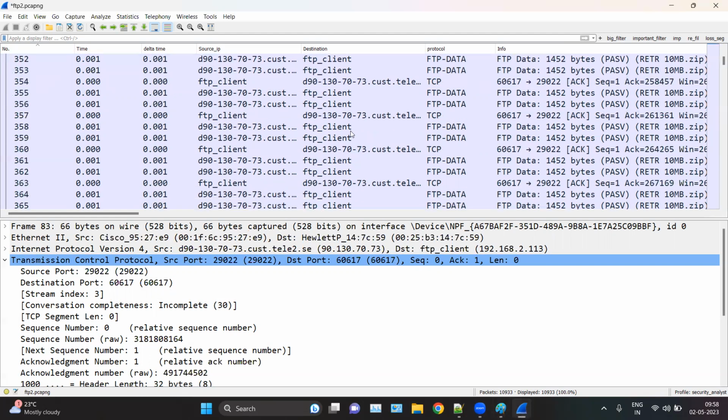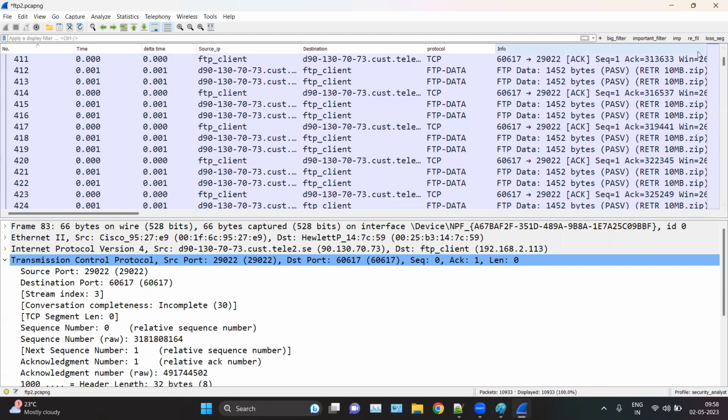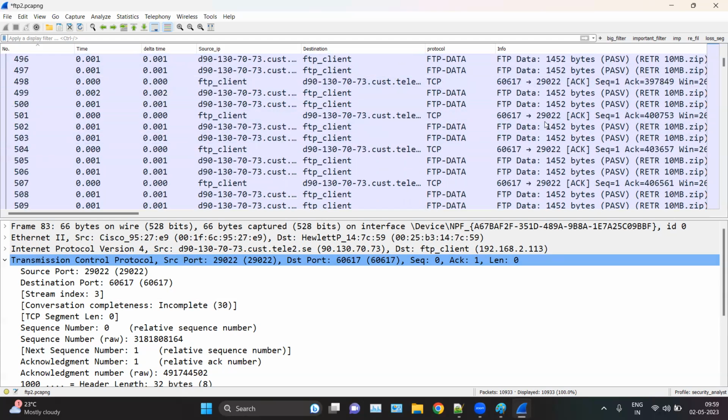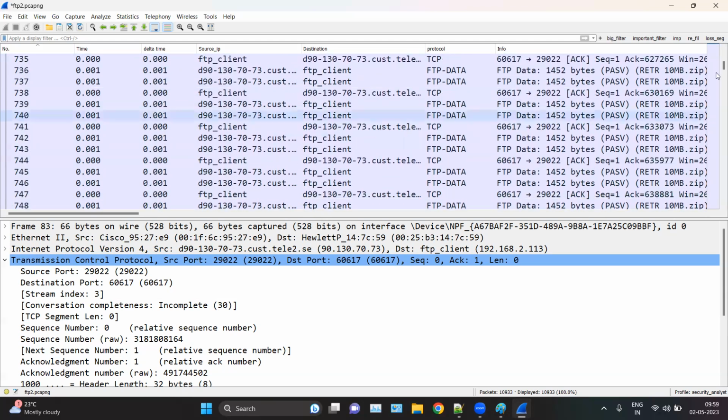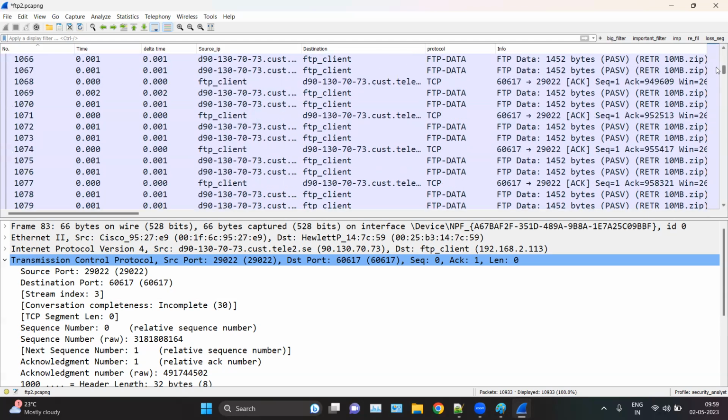Any doubt in the FTP analysis? No doubt. Okay, it's fine, ma'am. Okay. So do you want to ask something? Any query, any confusion in this? No, it's fine. Now everything is clear.